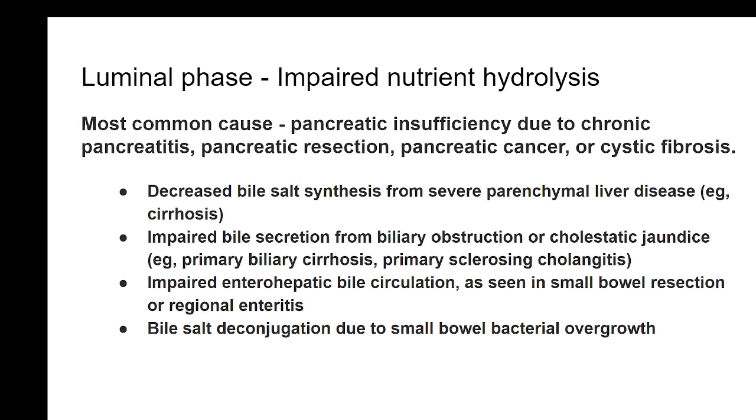The luminal phase malabsorption, where there is impaired nutrient hydrolysis, the most common causes are pancreatic insufficiency due to chronic pancreatitis. Patients of chronic pancreatitis tend to develop the malabsorption because the pancreatic enzymes are not able to break down the protein and fat, and hence the absorption doesn't occur. Where the patients have undergone pancreatic resection, cancer, or cystic fibrosis, and so on. Or the other causes, the most common is pancreatic insufficiency. The other causes could be even related to the type of the food you consume. See, normally the food would have a property of getting dissolved in the stomach easily.